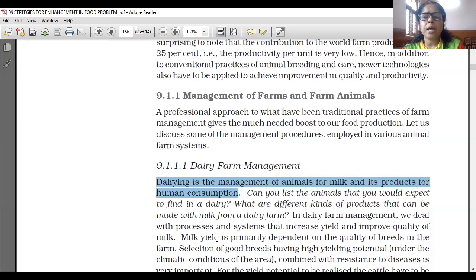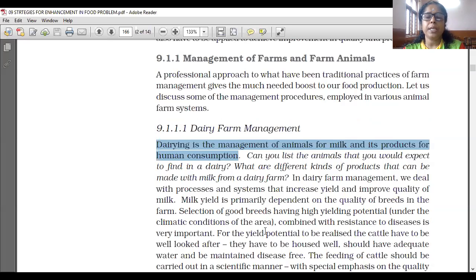Selection of good breeds having high yielding potential under the climatic conditions of the area, combined with resistance to disease, is also very important. So for dairy management, first select good breeds having high yielding potential. Under the climatic conditions of the area should be surveyed. This cattle should be resistant to disease also. That is very important.